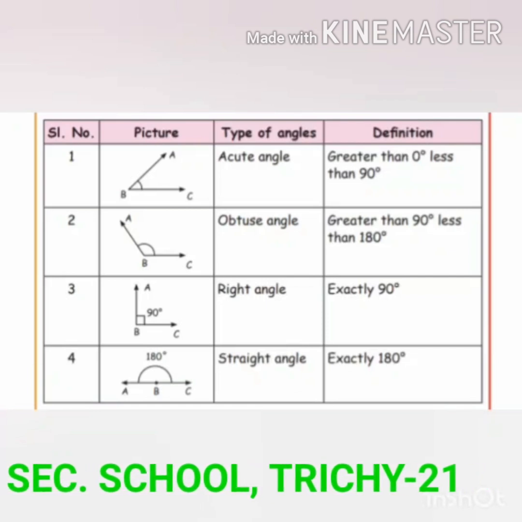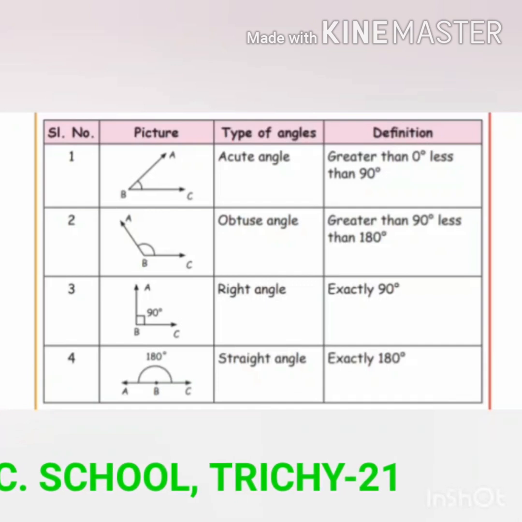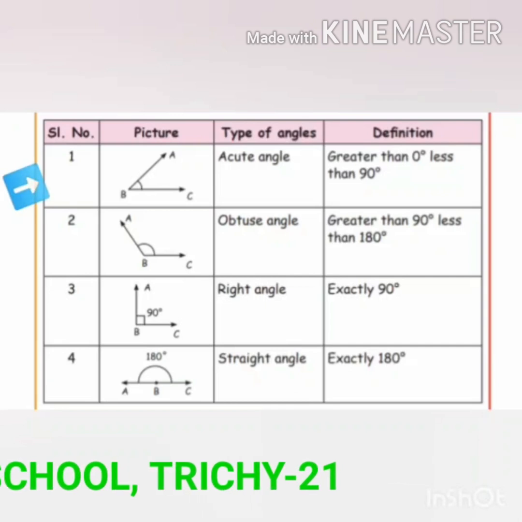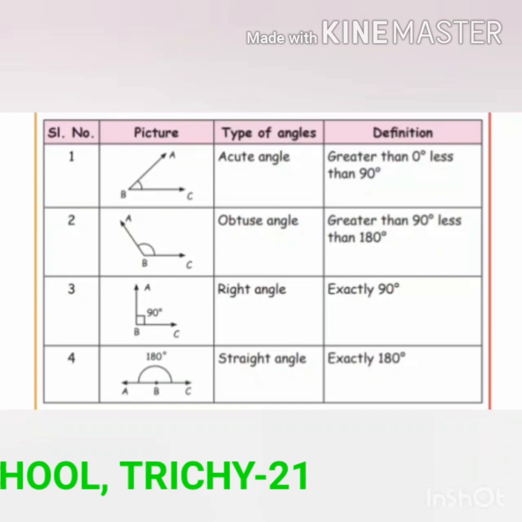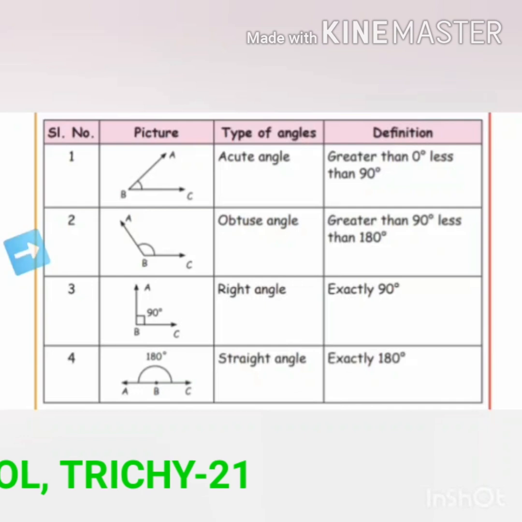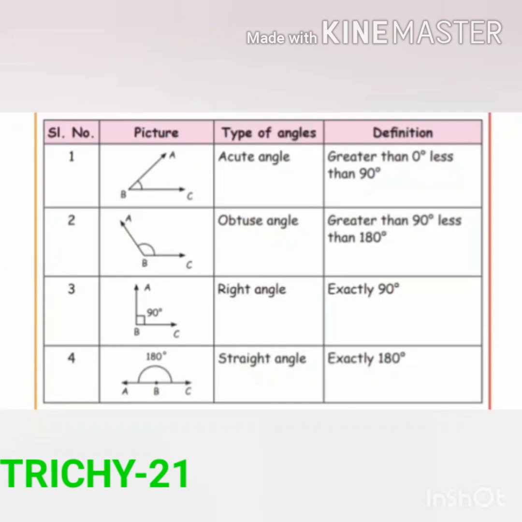Is it clear, students? Again, listen carefully. The angle which is greater than 0 degree and less than 90 degree is called an acute angle. The angle which is greater than 90 degree and less than 180 degree is called an obtuse angle. The angle exactly 90 degree is called a right angle. The angle exactly 180 degree is called a straight angle.